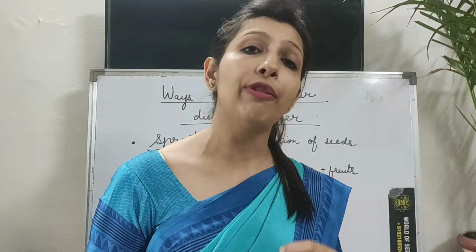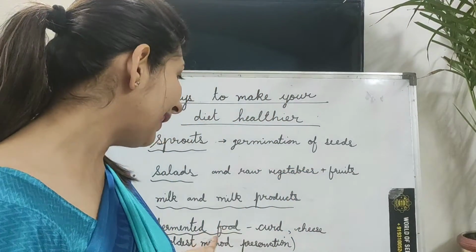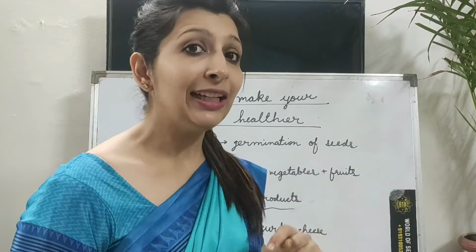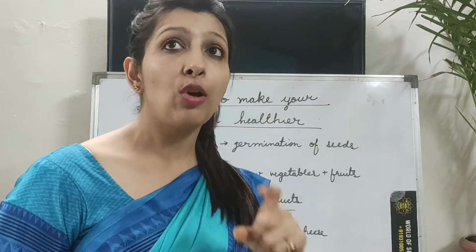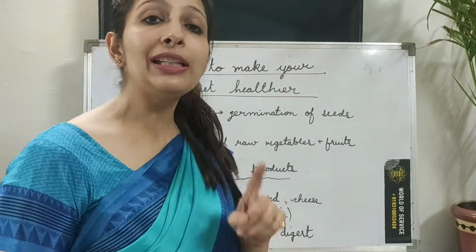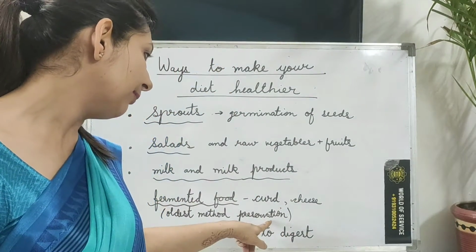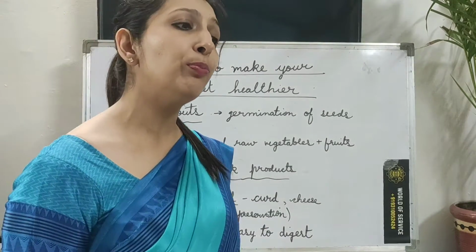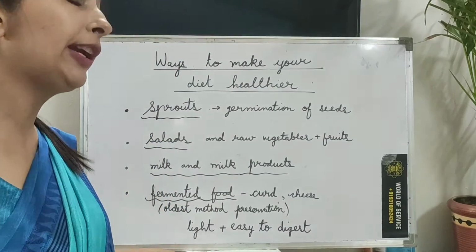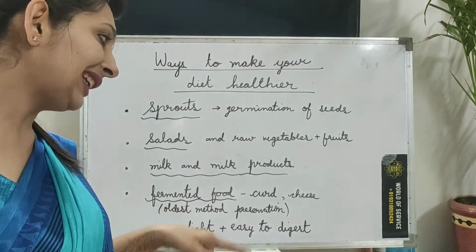Children, food when fermented adds good bacteria to it, and good bacteria are very good for healthy digestion. What are fermented foods? The curd which you eat. We get curd from milk, but milk is not fermented, whereas curd is fermented. Fermentation is the oldest preservation method. Why so? Because when you ferment, the thing can last longer. Also, fermented food is very light and easy to digest.